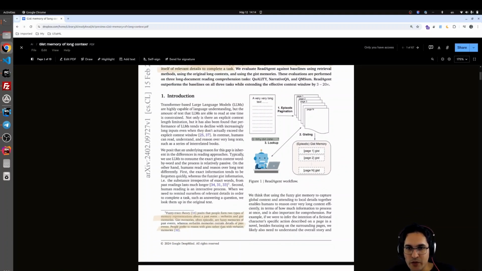They're mentioning something interesting here. They said that fuzzy trace theory posits that people form two types of memory representation about past events: verbatim and gist memories. Gist memory is often episodic or fuzzy memories of past events, whereas verbatim memories contain details of past events. People tend to reason with gist rather than with verbatim memories. So I think that's the philosophy behind why they chose this algorithm.